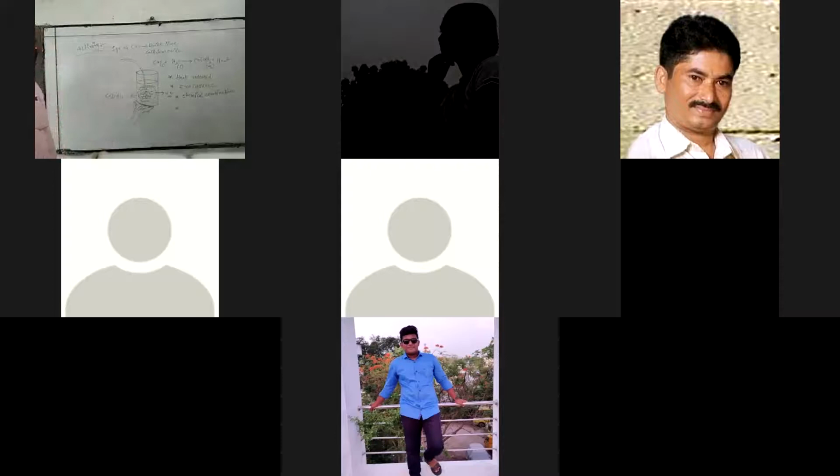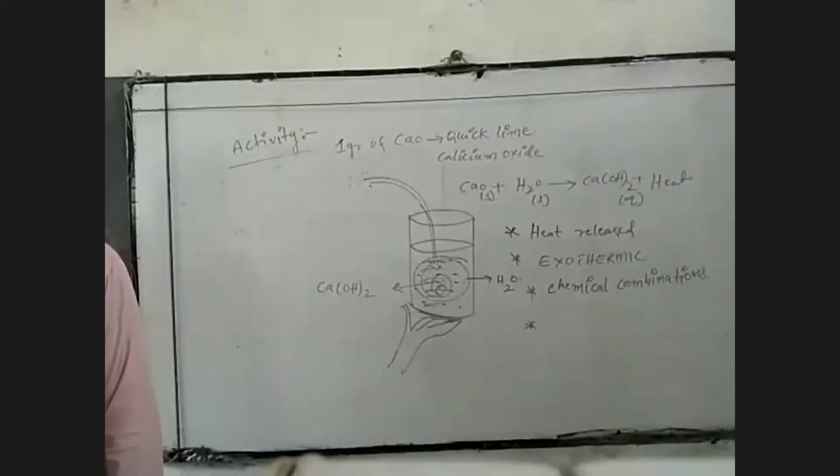Calcium hydroxide solution: acidic solution or basic solution? How can you say? With the help of indicators. Indicators only can decide whether this is an acidic solution or basic solution.